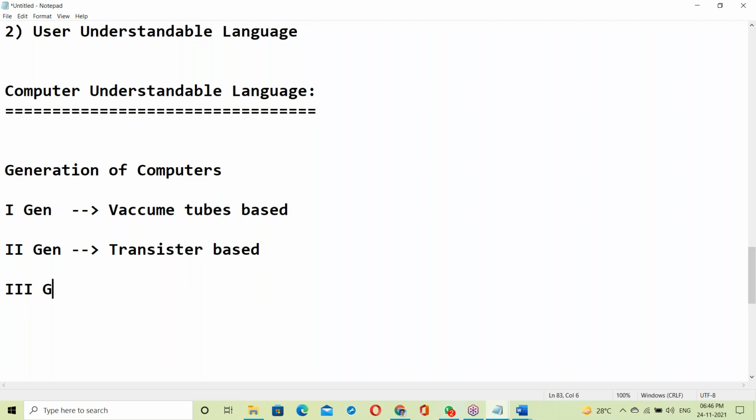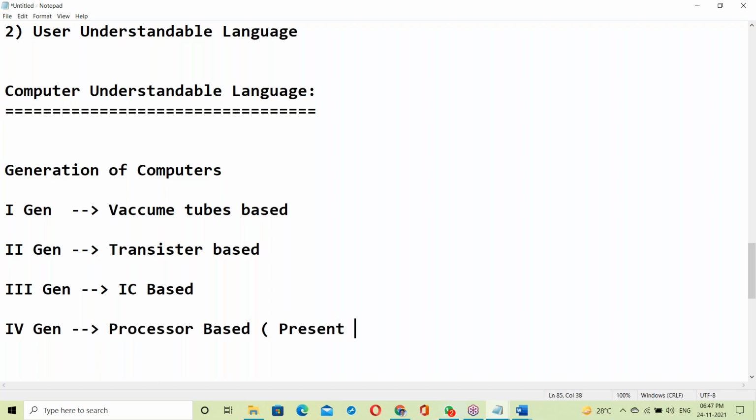What is the third generation of computer? No, that is the fourth generation; the microprocessor is the fourth generation. The third generation is IC based, integrated circuits. The fourth generation is microprocessor, processor based. This is the present generation.